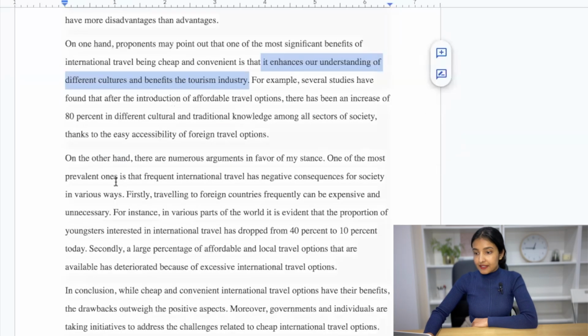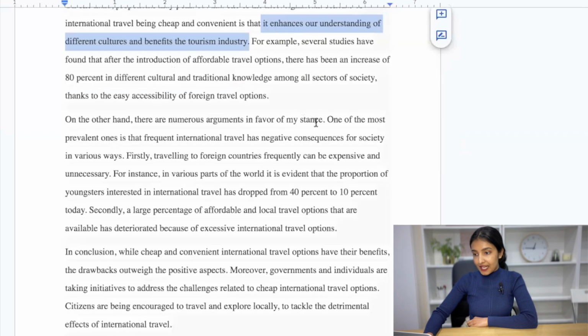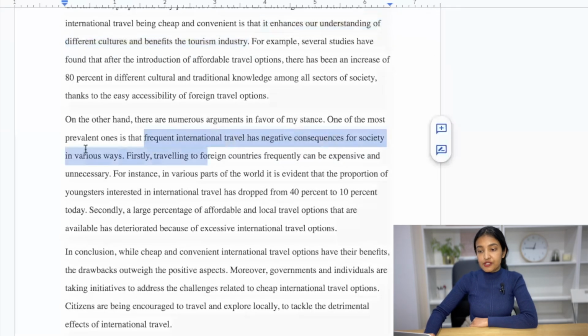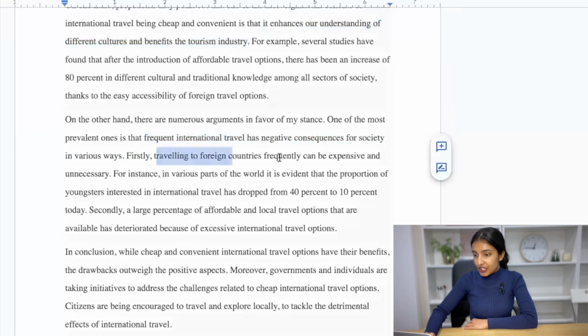On the other hand, there are numerous arguments in favor of my stance. One of the most prevalent ones is that frequent international travel has negative consequences for society in various ways. So, frequent, a different word. Firstly, traveling to foreign countries frequently can be expensive and unnecessary. So, write a whole sentence here.